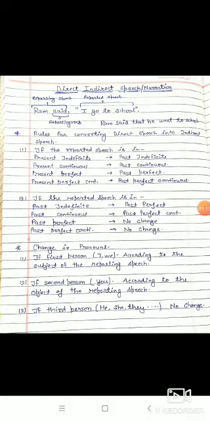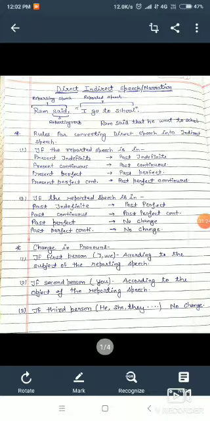While converting direct speech into indirect speech, firstly we remove the comma and double inverted commas and put the word "that". So what will be the indirect speech of the sentence? That will be: Ram said that he went to school.